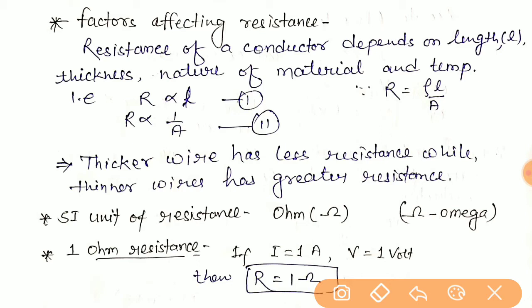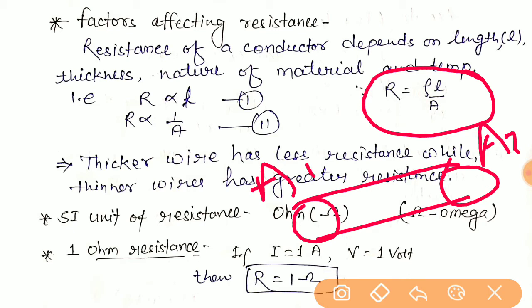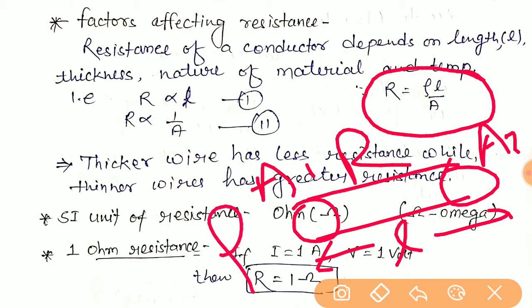Resistance can be defined as R equals rho L upon A. Suppose there is a conductor like this, with area of cross section A, length l, and resistance R. Suppose this wire is made of a material whose nature, or density, we can say, is represented by rho.